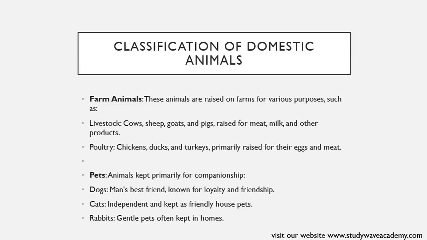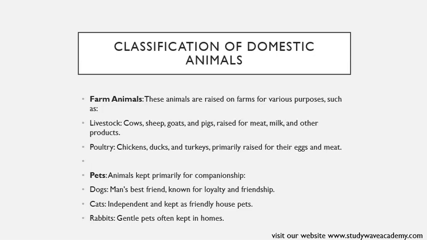Pets, animals kept primarily for companionship. Dogs, man's best friend, known for loyalty and friendship. Cats, independent and kept as friendly house pets. Rabbits, gentle pets often kept in homes.